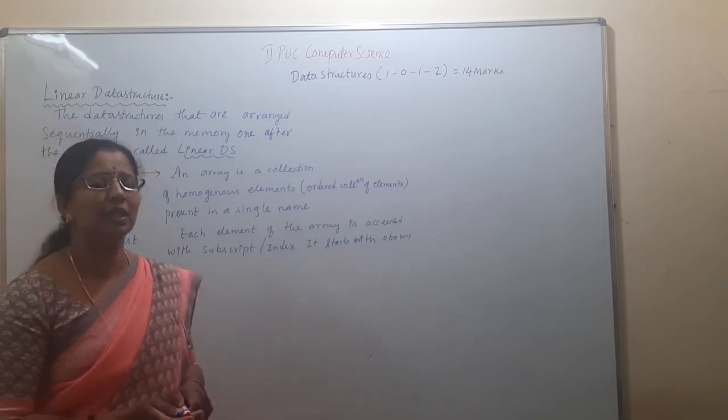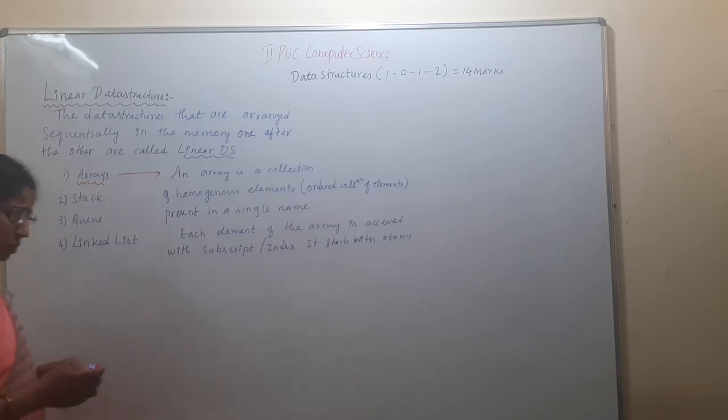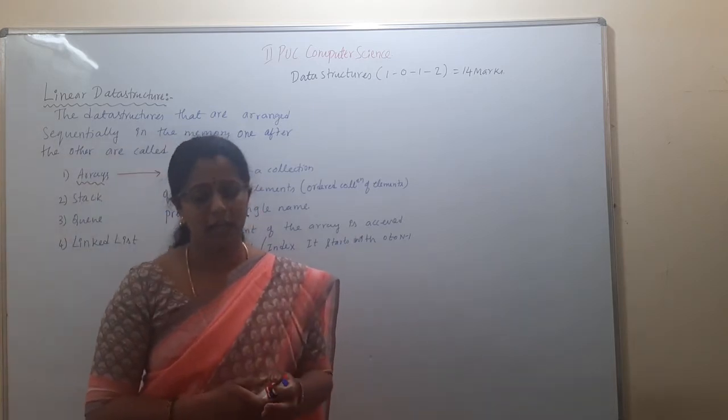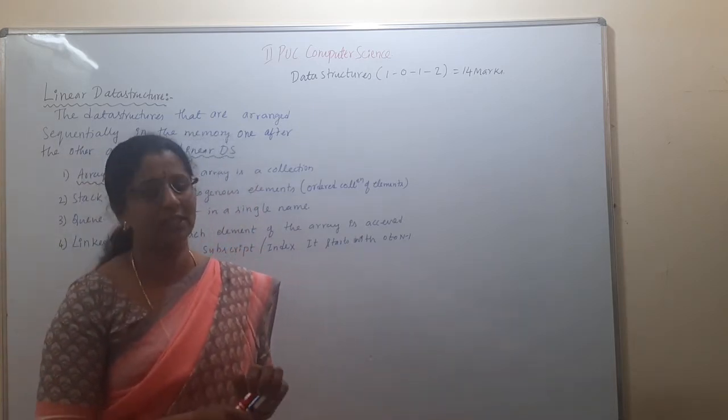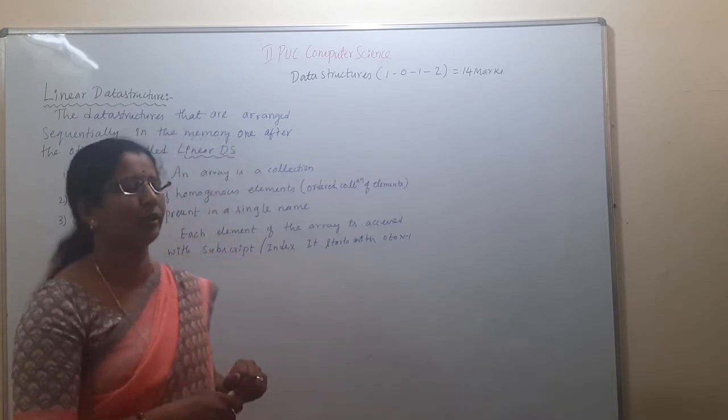What are those linear data structures we are discussing? We are discussing here arrays, stack, queue and linked list. So the first year concept, array, that we studied in the first year, the same concept we are discussing once again, from the definition point of view and the syntax point of view.